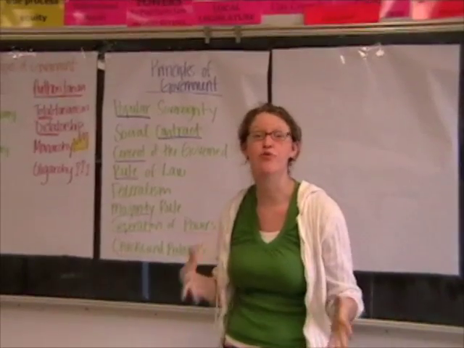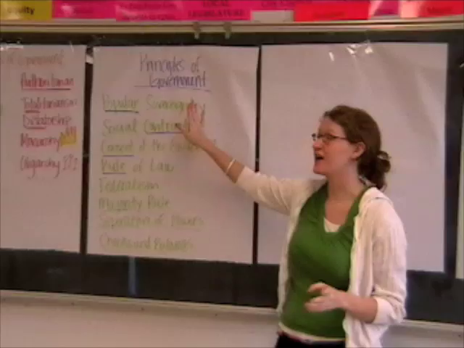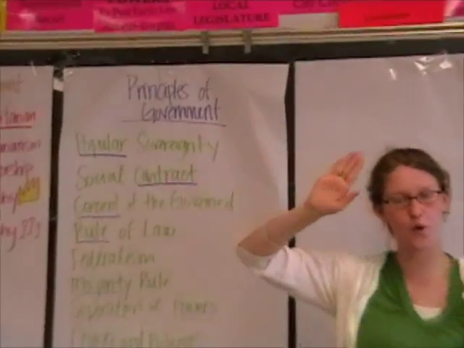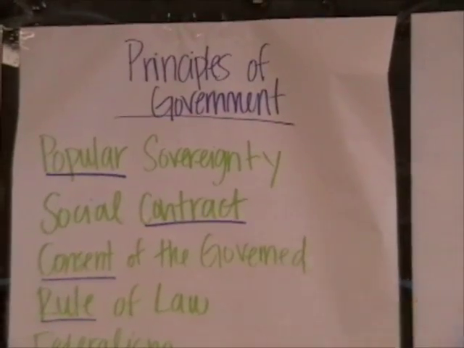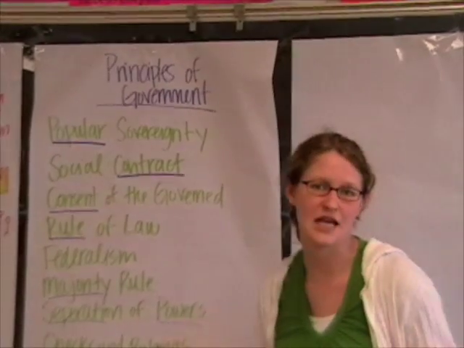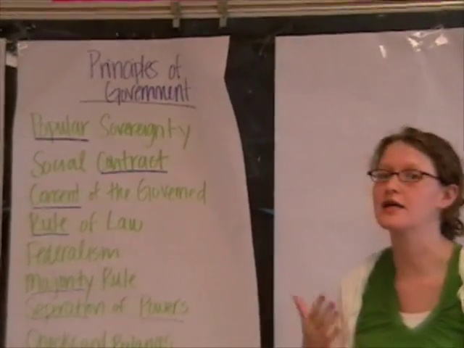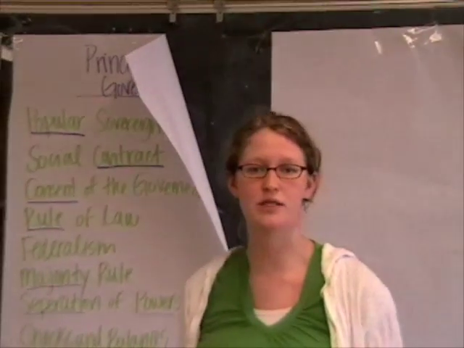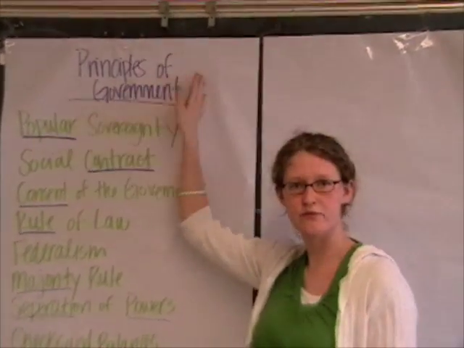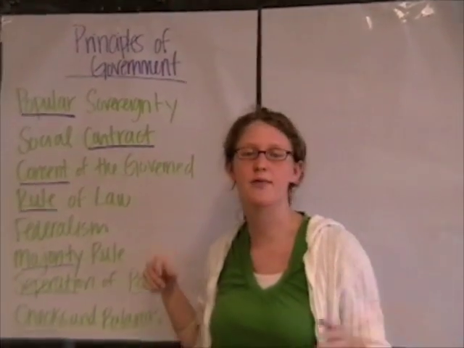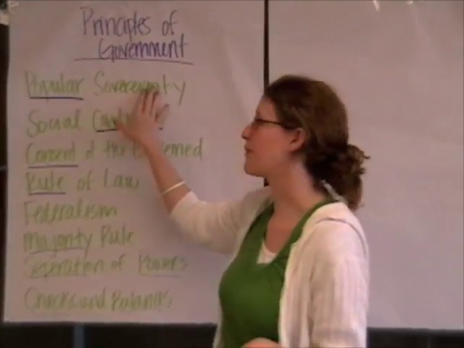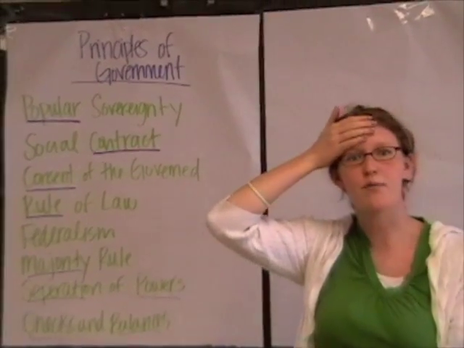So now we're going to look at some principles of government. And the first one, which I personally think is the trickiest, is popular sovereignty. Whew! What does that mean? That is a big word. Well, basically, what popular sovereignty means is that the people have a say, that the reason why the government works is because people are participating. They're kind of dictating what's going to happen. A way to remember that is popular, right? What's popular mean? Oh, she's so popular. Popular means you got a lot of friends, right? People like you. There are people involved. So when you see popular sovereignty, you should think rule by people, okay?